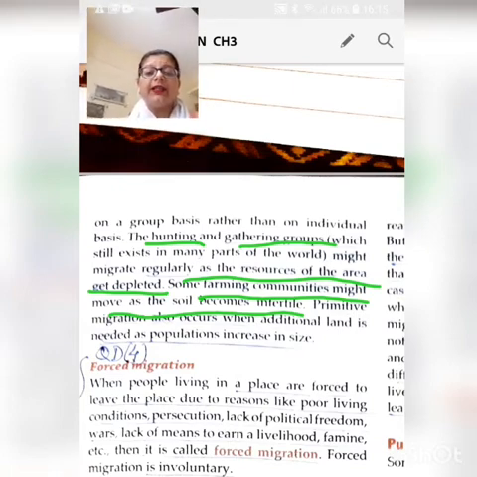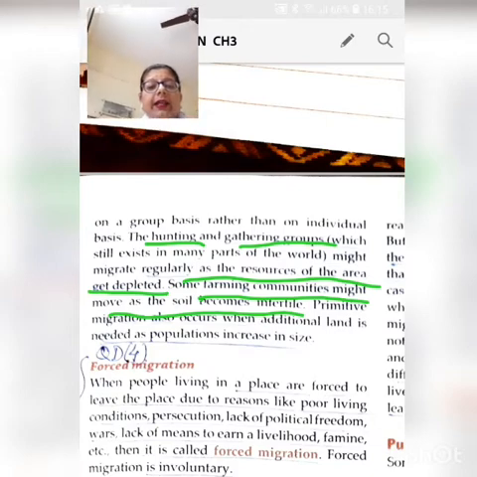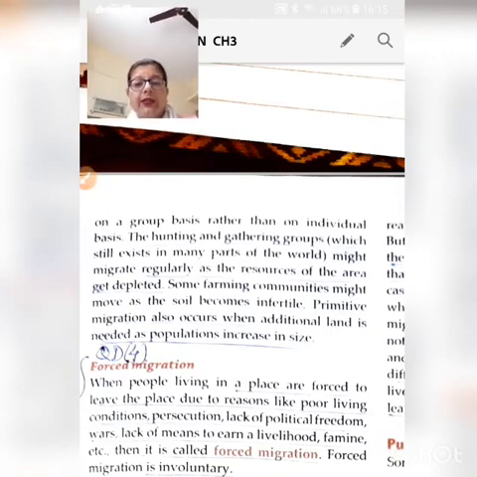Then they look for another patch of land, cut the trees and vegetation there, burn the land, and cultivate it for some time. This is called shifting cultivation, and here people are migrating from one place to another.